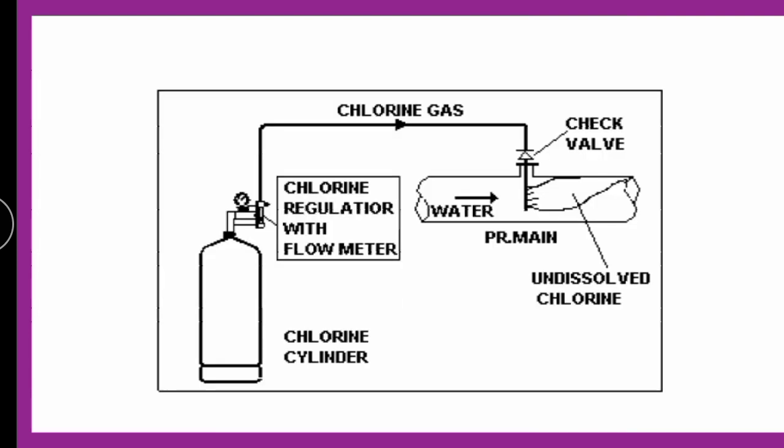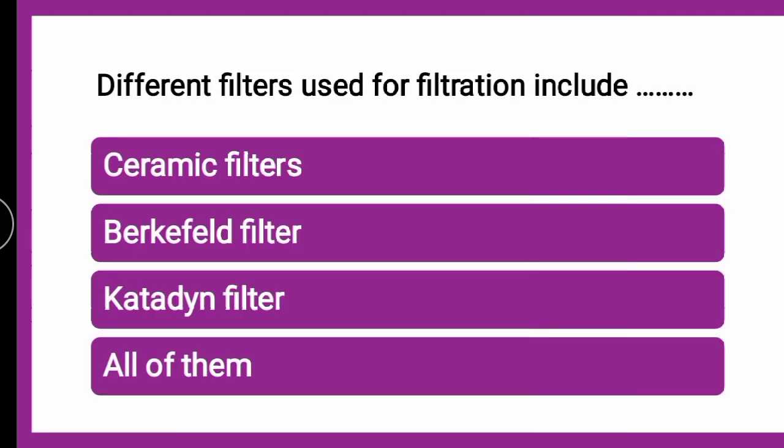Next, as you can see here, this is the undissolved chlorine, water which is getting treated with chlorine gas. And this residual chlorine, that is free chlorine which is available, should be 0.5 mg per liter of water after 1 hour contact with the chlorine. Next question is, different filters used for filtration include ceramic filter, Berkefeld filter, Katadyn filter, or all of them.